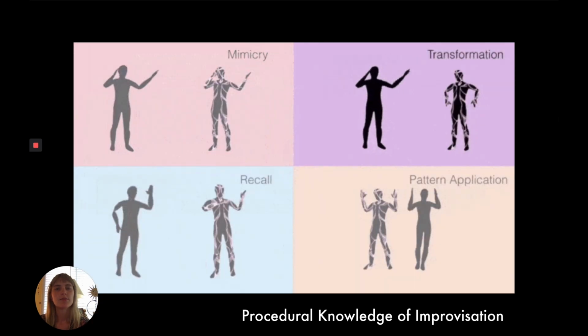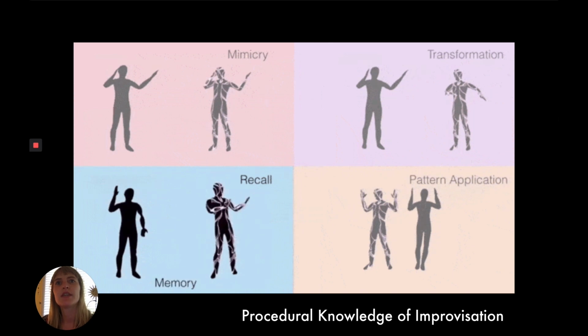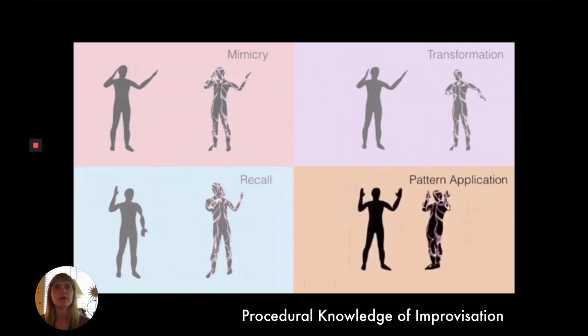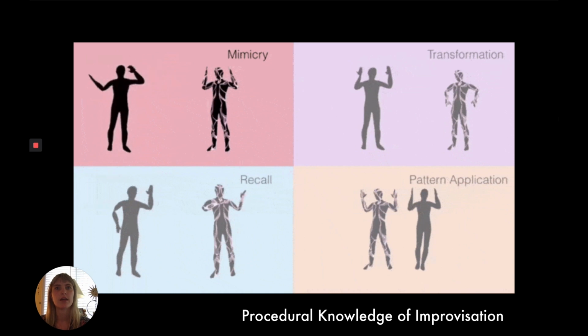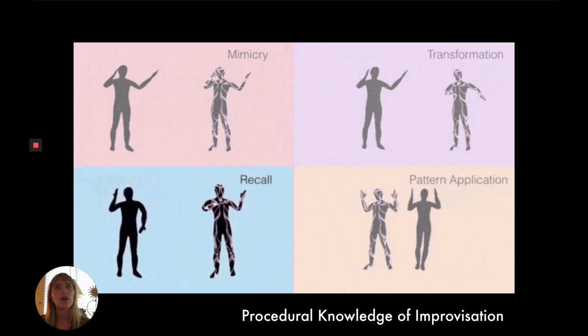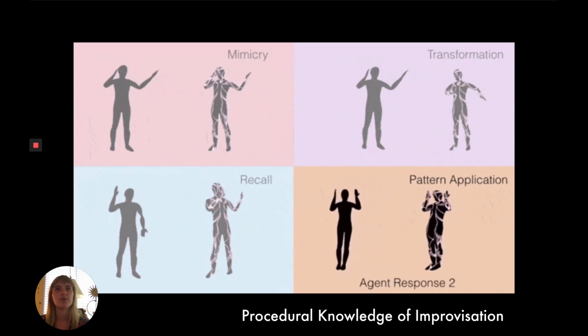Finally, Lumini uses procedural knowledge of improvisation strategies in order to decide how to respond to a gesture. The agent uses several different strategies to respond to a participant's movement. These include mimicry of the movement, which you'll see in the upper left-hand corner, transformation of the movement, recalling a similar or complementary movement from memory in terms of Viewpoints or Laban qualities, and applying action and response patterns that the agent has learned by dancing with its human partner.